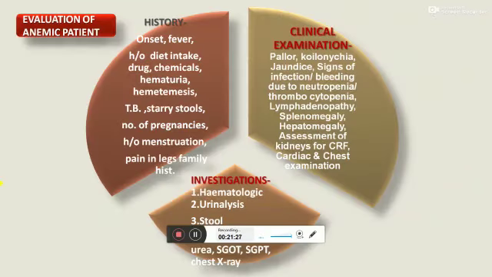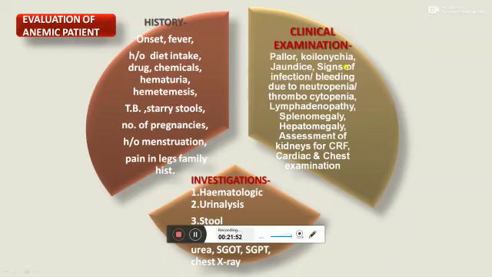Coming to evaluation of an anemic patient, we should take a history of onset of anemia, fever, history of dietary intake, any drug and chemical history, hematuria, meaning blood in urine, hematemesis, history of TB, tarry stool, number of pregnancies, history of menstruation, and pain in the abdomen, and family history.